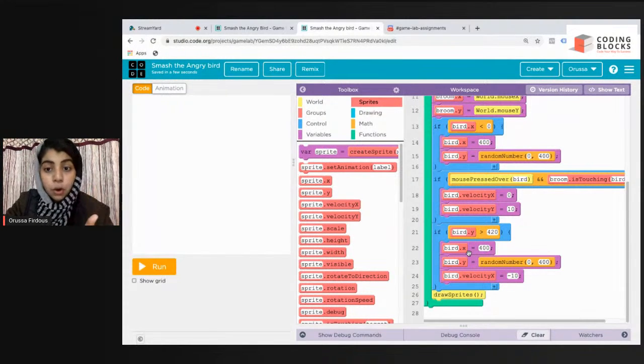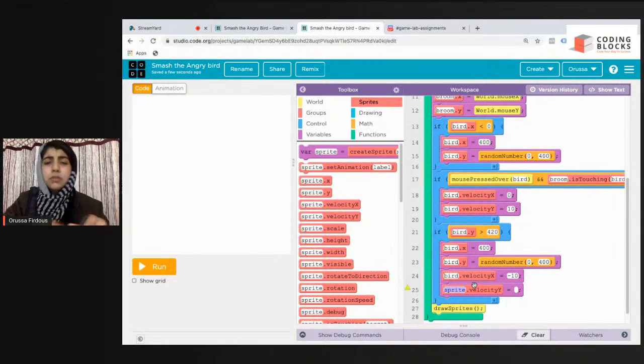Bird dot x is 400, bird dot y is some random number between 0 to 400. Now bird dot velocity x should be -10, and bird dot velocity y should be 0, because we don't want it to move like this. We just want it to move in the x direction, no movement in the y direction. So bird dot velocity y should be equal to 0.